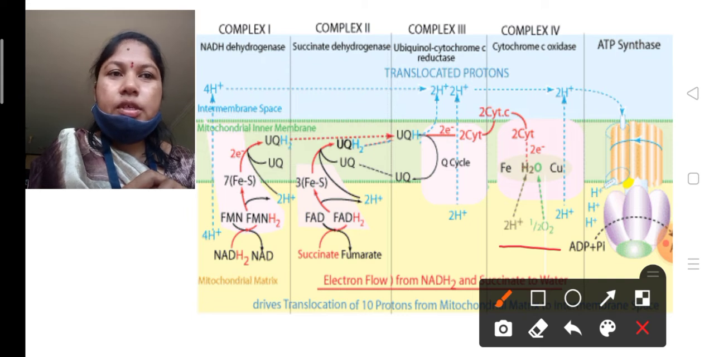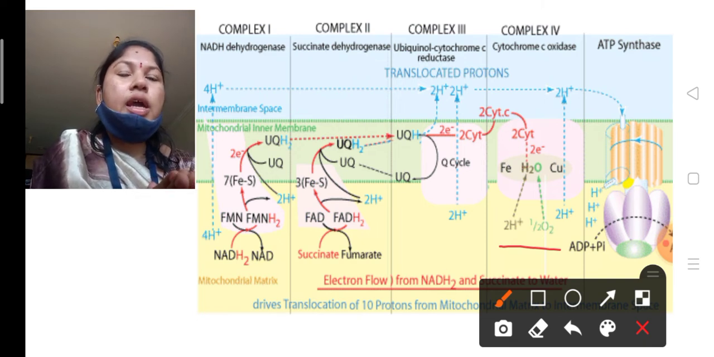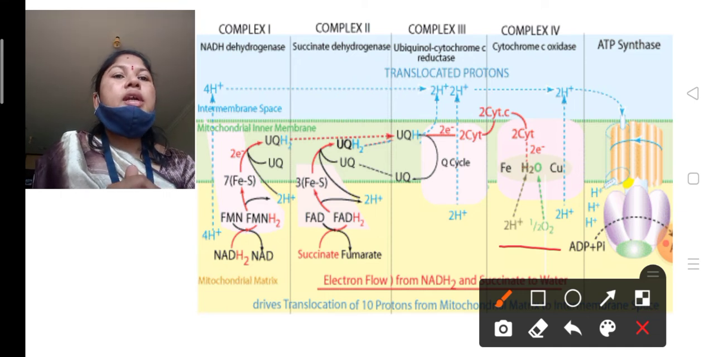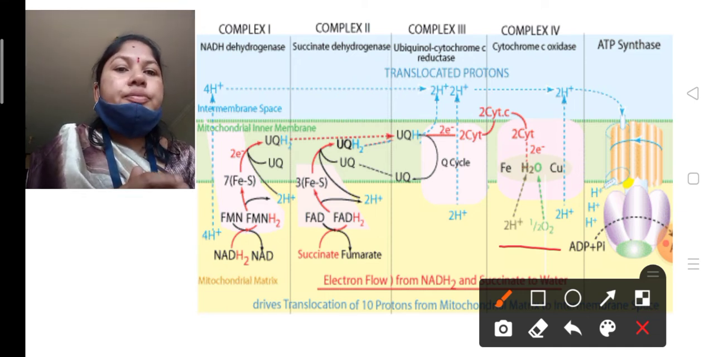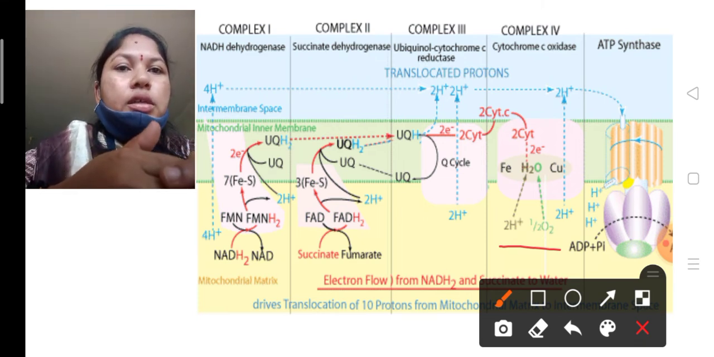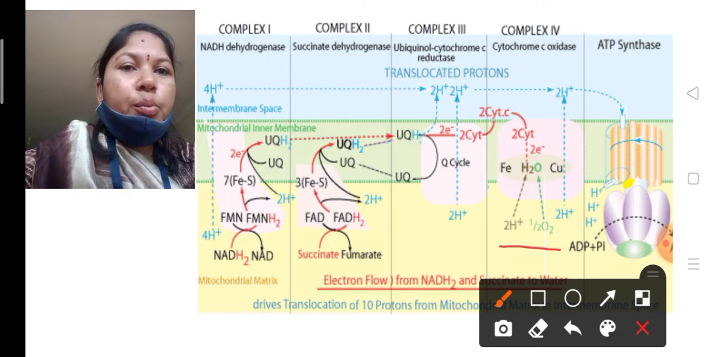Is it clear? With the help of cytochrome A and cytochrome A3 and two copper sites, the electrons pass through these protein molecules, and finally produce the water molecule in the complex 4 structure. So in that time, the proton gradient slowly increases in the intermembrane space.